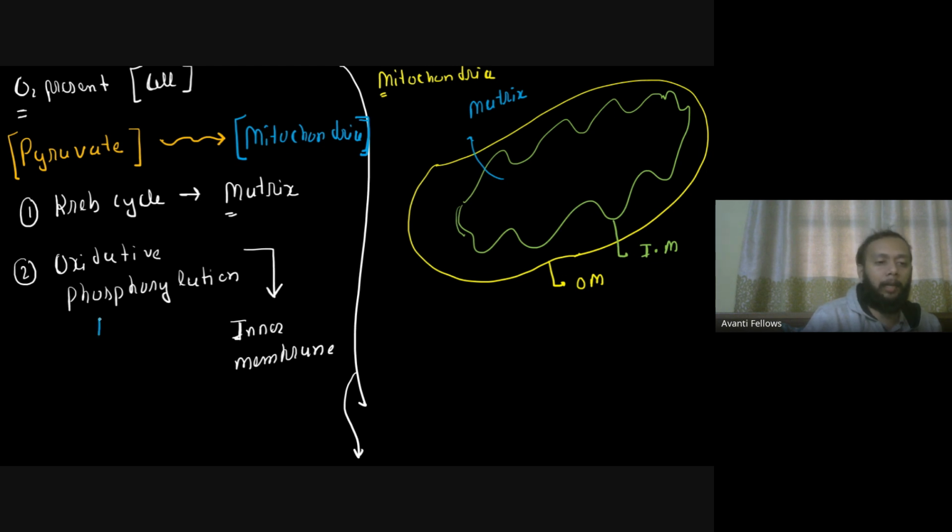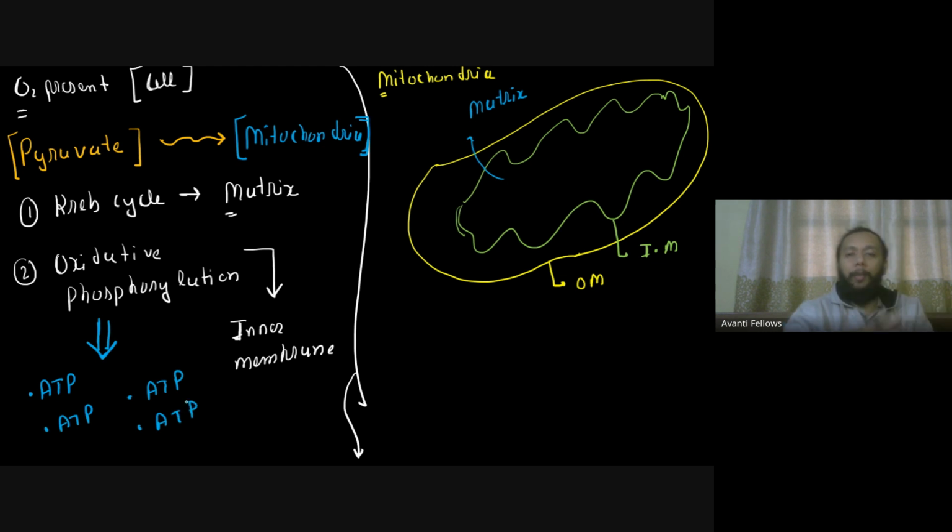So when the event ends ultimately, you get a huge amount of ATP. You get to see a huge amount of ATPs synthesized by the end of this process. And that was the objective, if you remember. The whole idea of breaking something systematically inside the cell is so that you can generate a huge amount of ATP. Your energy molecules are formed only after these two events. Basically, these are the two events which ultimately give me a large chunk of ATPs, not glycolysis alone, right?